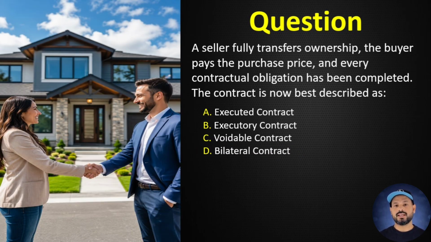Question number 13. A seller fully transfers ownership. The buyer pays the purchase price and every contractual obligation has been completed. The contract is now best described as A. Executed contract. B. Executory contract. C. Voidable contract. D. Bilateral contract. Correct answer, A.